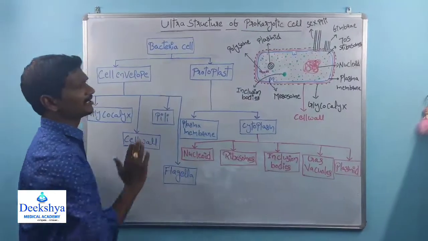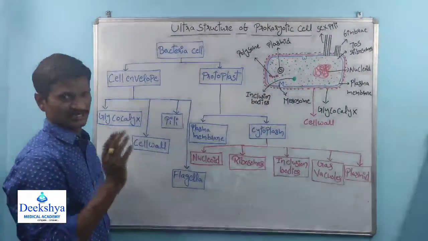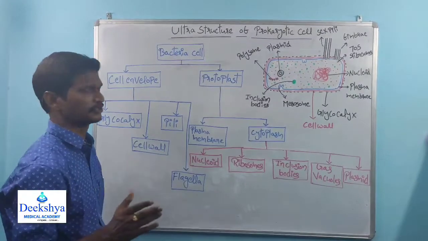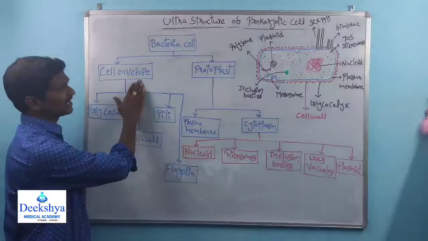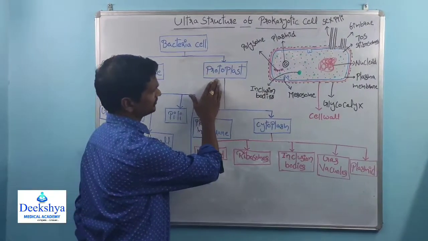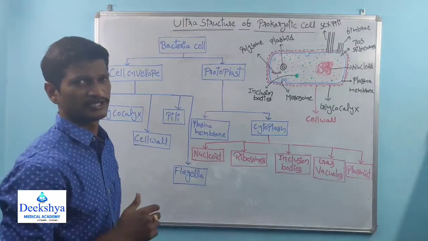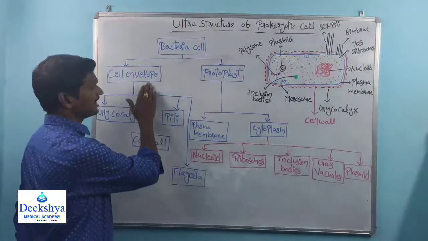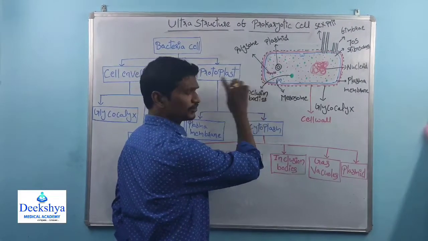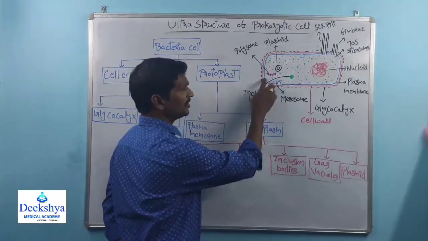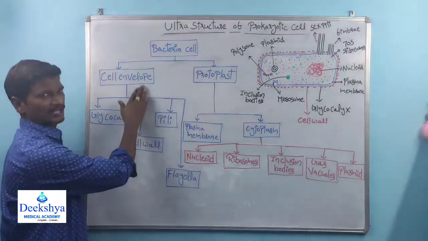See, the total bacteria cell parts can be divided into two parts. One part is called the cell envelope, and the other part is called the protoplast. In the last class we also discussed that a cell without a cell wall is called a protoplast. Cell envelope means whatever parts are present outside the plasma membrane. All these structures are called the cell envelope.